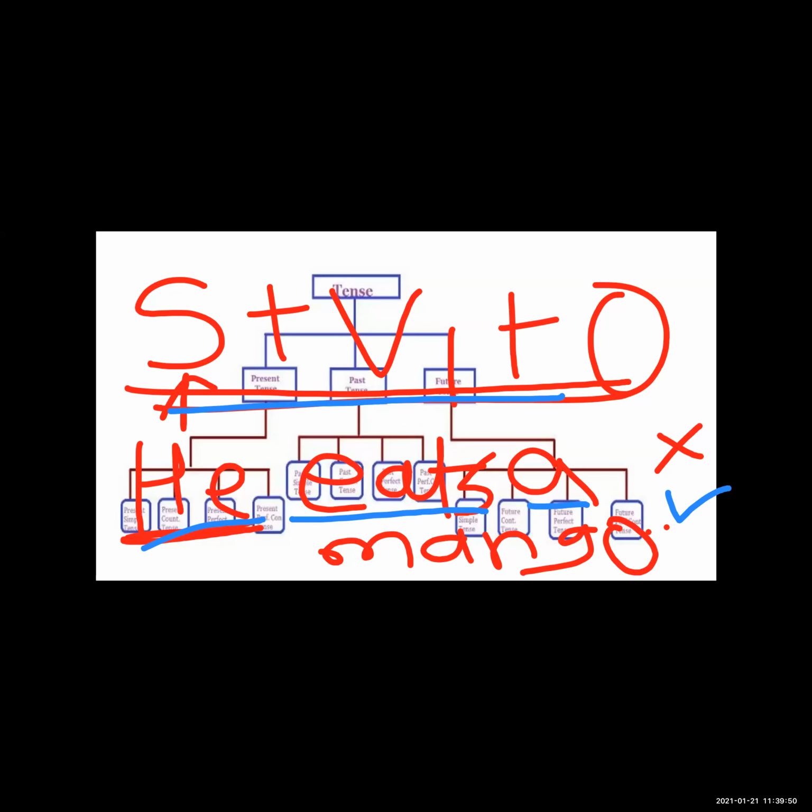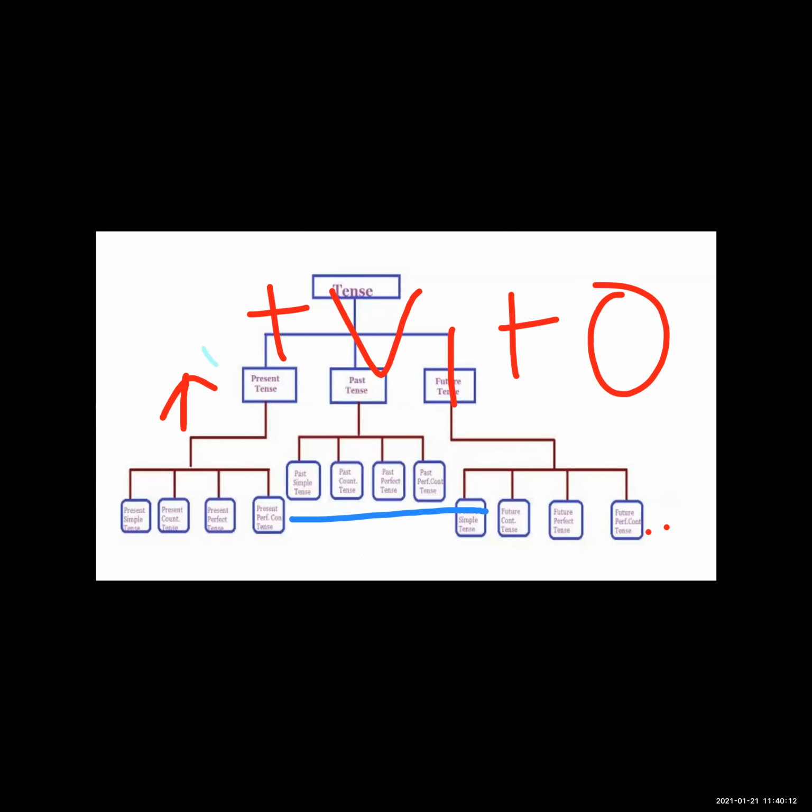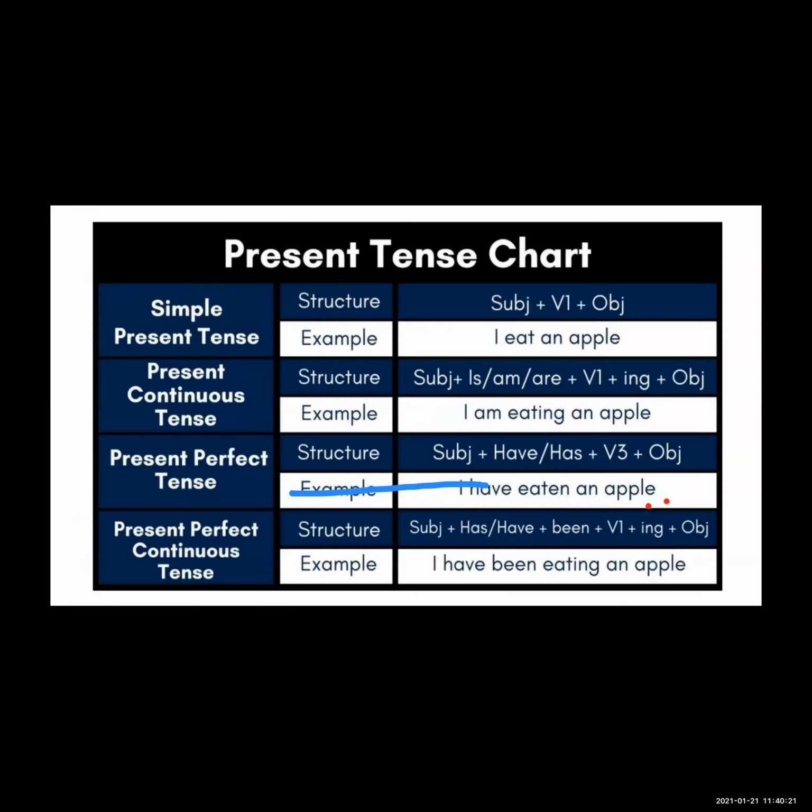Now we are moving on to present continuous tense. Sometimes the continuous tense we also call the present progressive tense. Now see the structure of the present continuous tense. In present continuous tense we use the to be form of verb, means helping verb.